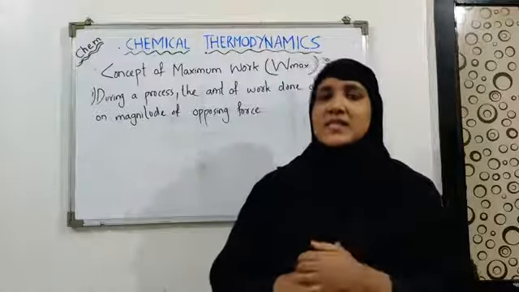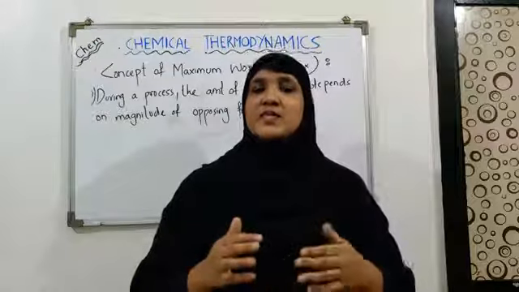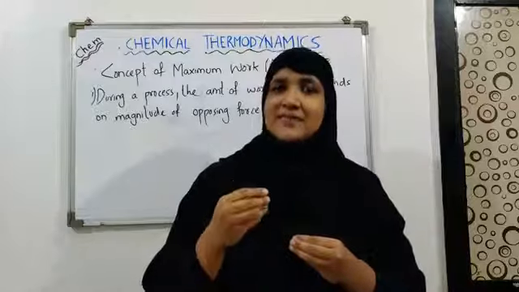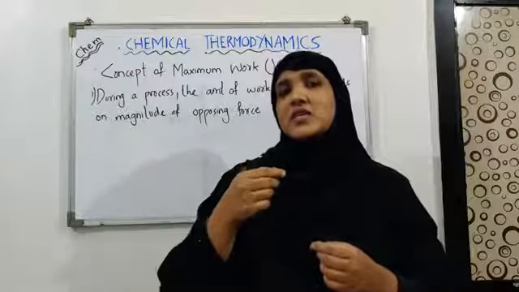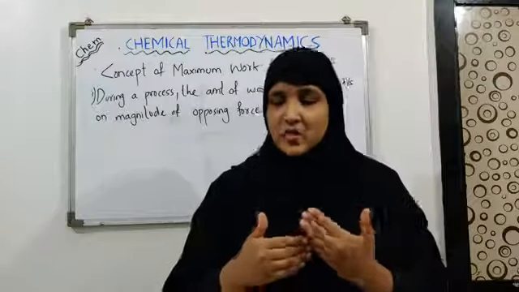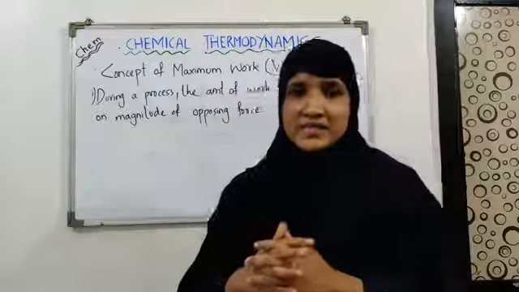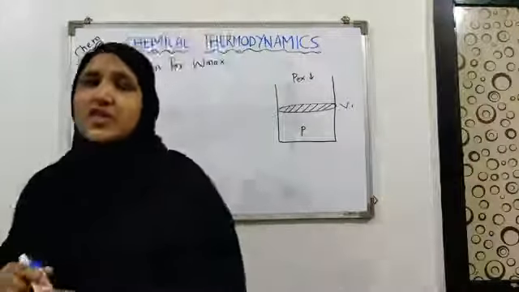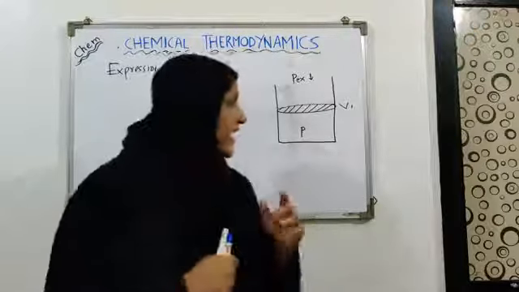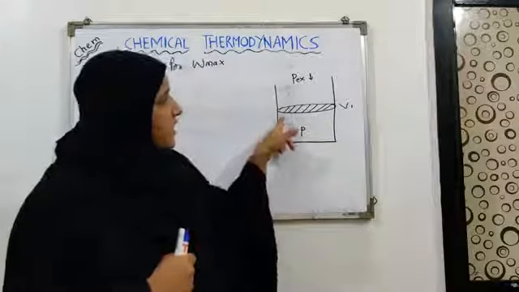And we have also discussed certain features of the reversible processes, that these processes are quite slow and take place in an infinitesimal number of small steps, and during each small step an equilibrium is attained between the system and the surroundings. So for finding the equation also, let us assume a system. For deriving the expression of Wmax, let us assume that we have n moles of an ideal gas enclosed in a container that is fitted with a piston.